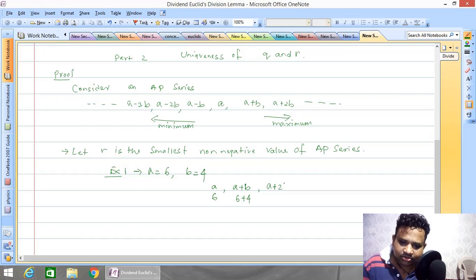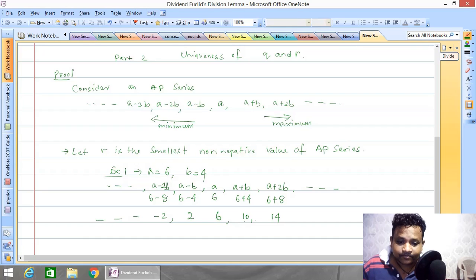Then a plus 2b, 6 plus 8. So 2b means 4 into 2, 8. So like this continue. Similarly left hand side, a minus b is equal to how much? 6 minus 4. Similarly a minus 2b, that is equal to 6 minus 8. So like this continue. Now this will be 6, this is 10, then this is how much? 14. Now this is 2, this is minus 2.